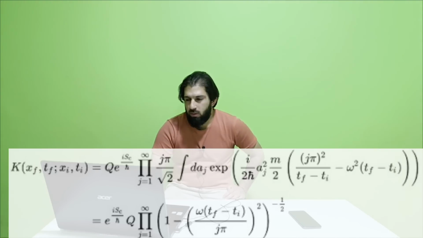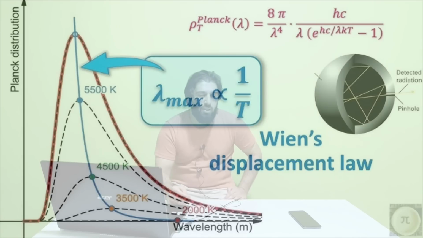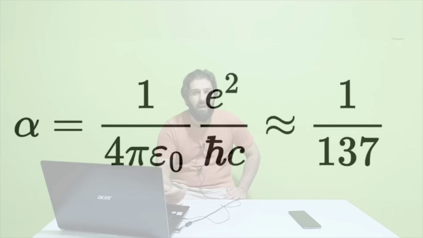For instance, while doing the quantization of fermions and bosons, we also see the reduced Planck constant. Another equation is the path integral formulation. In this equation also we see the reduced Planck constant. The Dirac equation is also one of the most famous equations in quantum physics. In black body radiation and Planck's law, we also see the reduced Planck constant. Except this, the fine structure constant is also very famous, one of the most fundamental constants in the universe. In the fine structure constant, there also we see the reduced Planck constant.